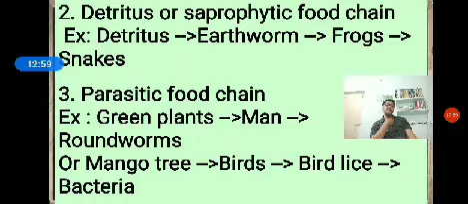On the bird's surface, there are bird lice present. The bird lice are able to suck the blood of the birds. Then the energy is transferred to the bird lice. Inside the bird lice, bacteria are able to lead a life. The bacteria cause diseases to the bird lice, then birds as well as mango. Here, the parasites are involved in the food chain. That is called a parasitic food chain. So this is about the three different types of food chain.